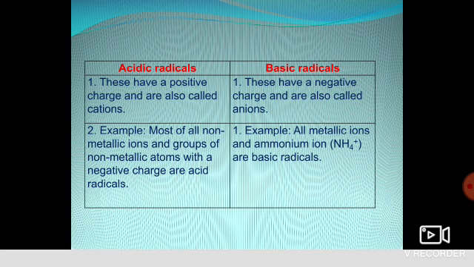When any element gets a positive charge, that means it is a cation, and such elements come under acidic radical, like magnesium ion, Mg2+. So the magnesium ion is an acidic radical. And elements which get a negative charge are known as anions. Clear?